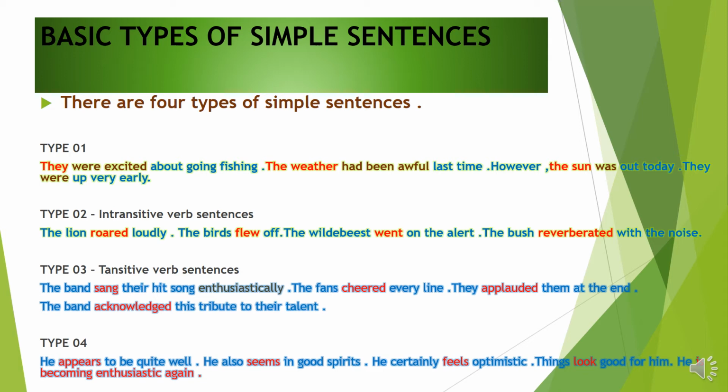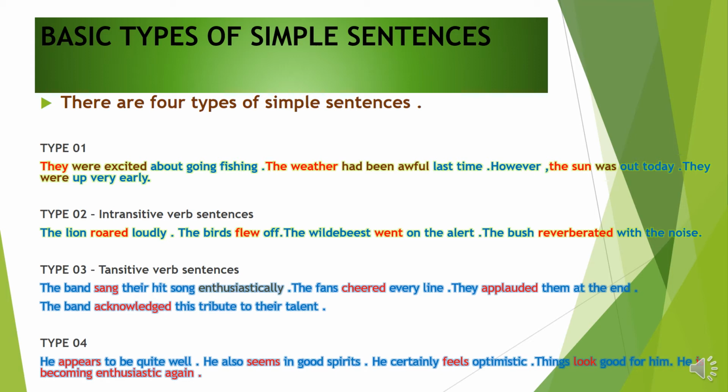Type 3, children, transitive verb sentences. Let's read the sentences. The band sang their hit song enthusiastically. The fans cheered every line. They applauded them. At the end, the band acknowledged this tribute to their talent. So you can see 4 verbs there: sang, cheered, applauded and acknowledged. This type of sentence is also one basic type of simple sentence.